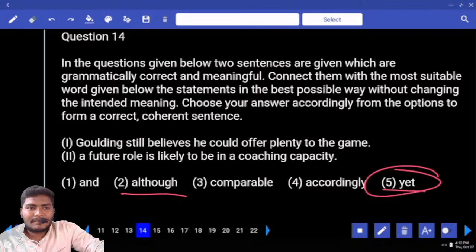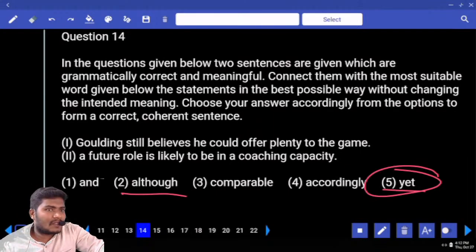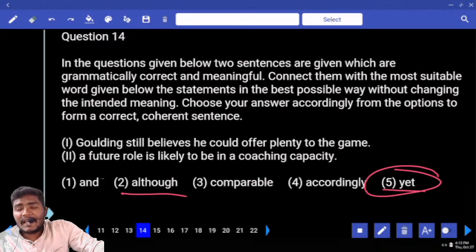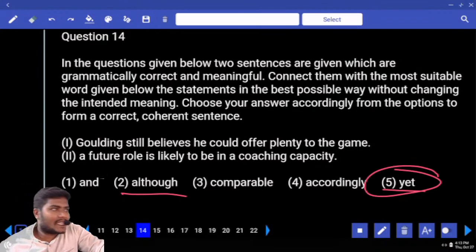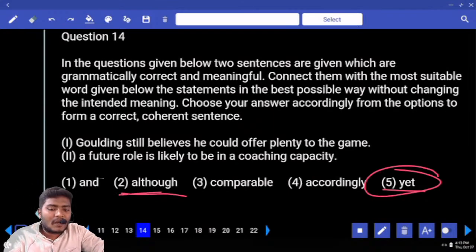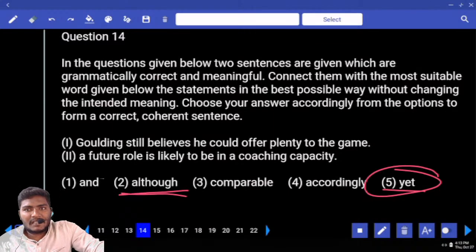What is the function of at? When do you use at? To expect or to say what type of action? Positive, negative, negative, positive. Okay. When do you combine any two sentences using at? Write down the indicator. Unexpected result or unexpected action. Next, although is used as a completely contradictory case.